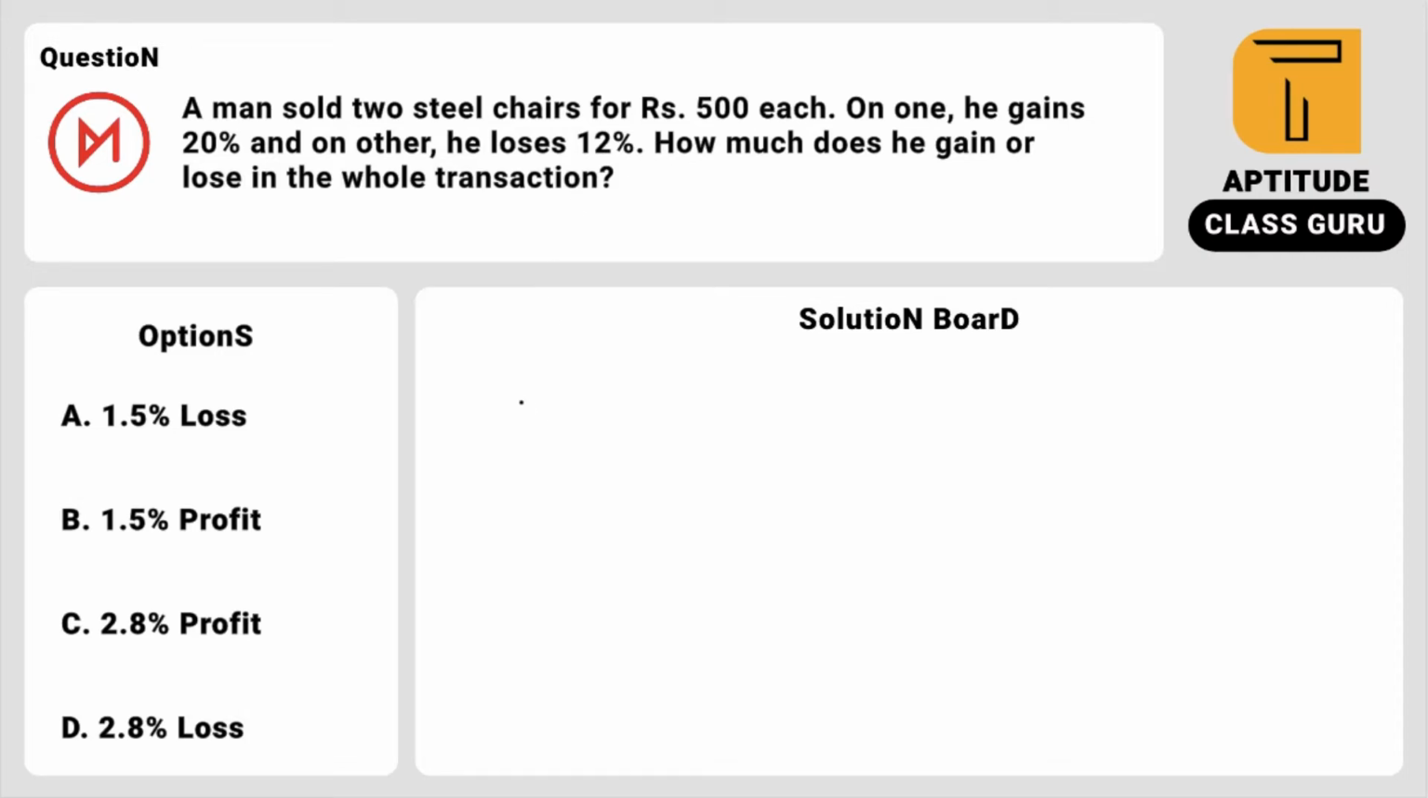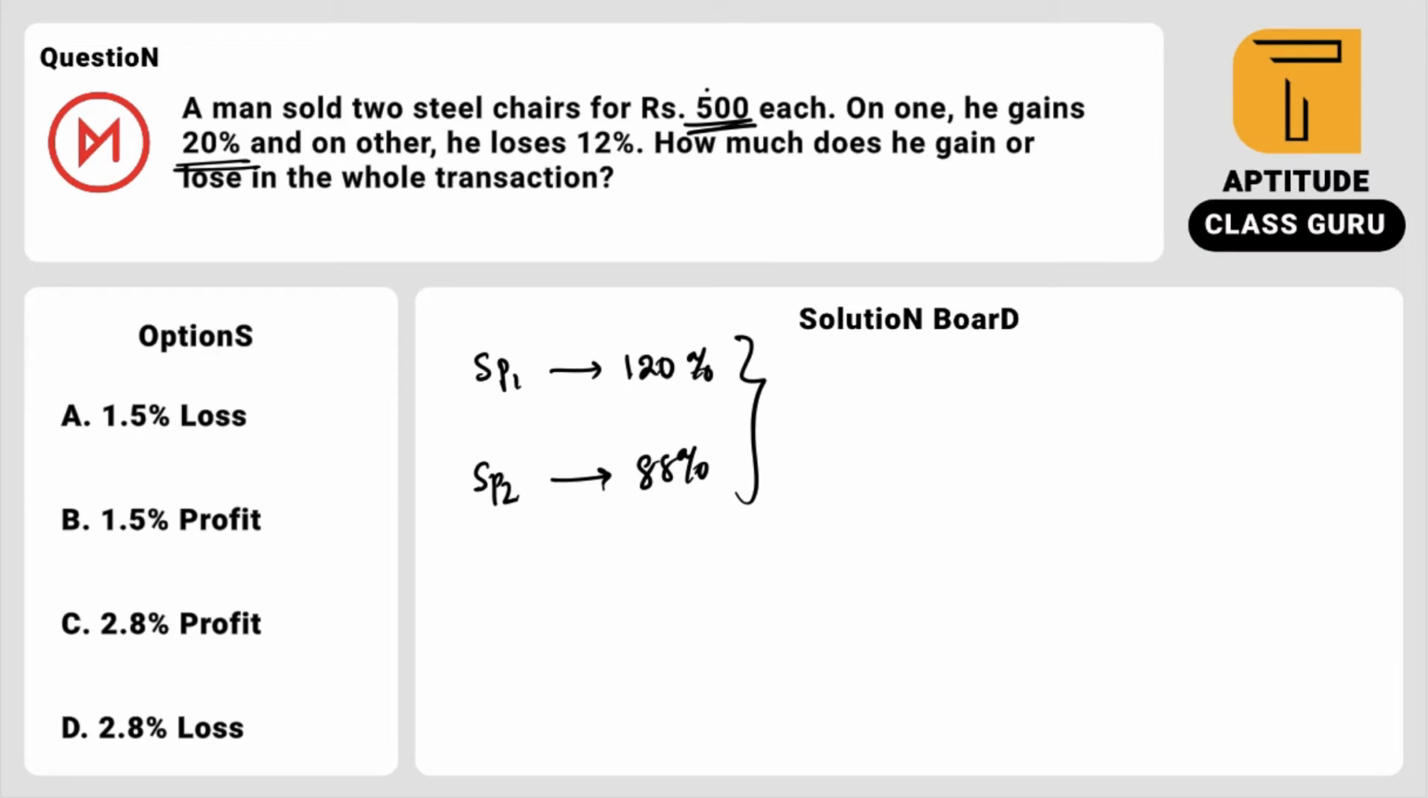So follow that. Remember, guys, he gains 20% means the selling price of the first object is nothing but 120%. Selling price is nothing but cost price plus profit. So cost price is always 100% and the profit is 20%, so selling price will be 120%. What is the selling price of the second object? He loses 12%, so cost price minus loss, which is 100 minus 12, 88%. So in the first case selling price 1 is 120%, selling price 2 is 88%, but both are the same according to the question, 500 each.